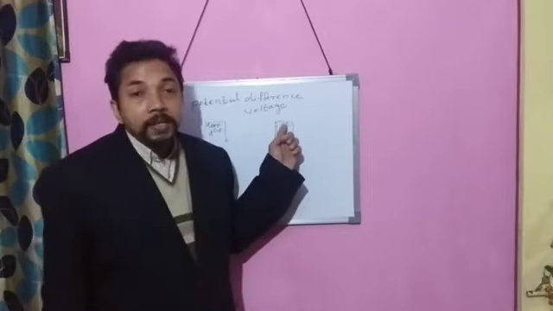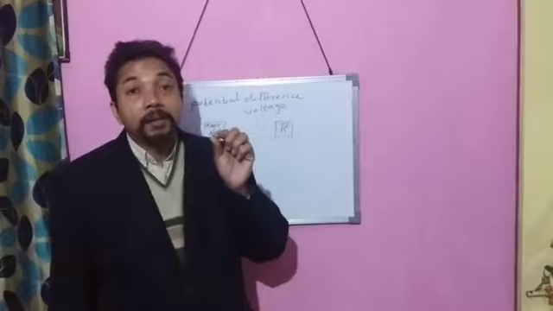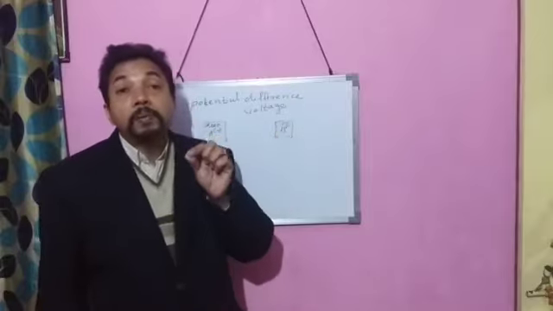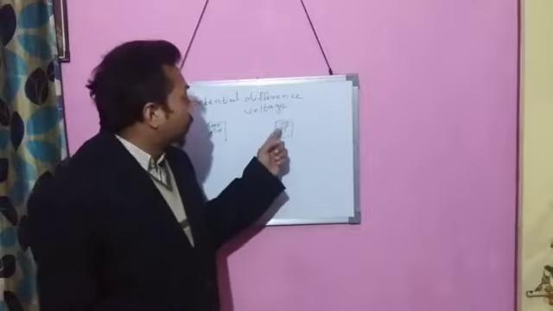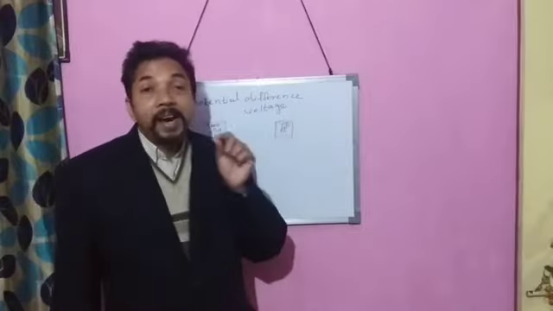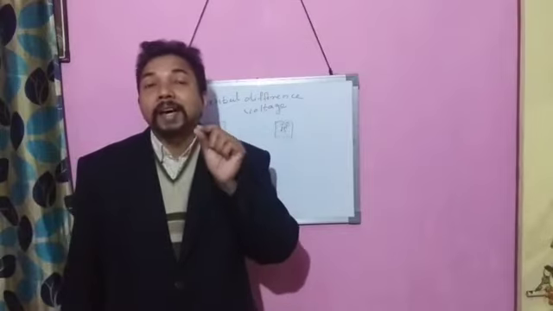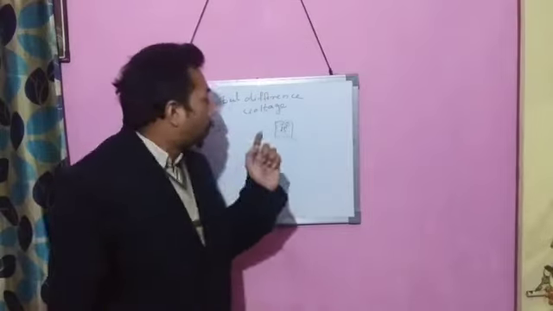That is why this body B has 100 positive charge. It means that this body B has 100 electrons less than the number of protons.